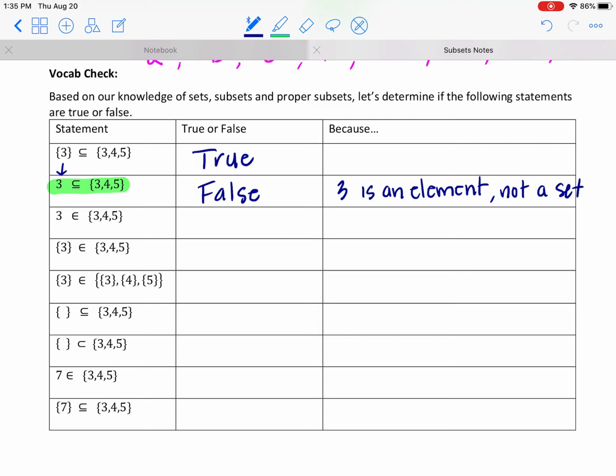Now if we look down from here to here, we left the braces off, but now we've changed the subset symbol to an element symbol. So can we say 3 is an element of the set 3, 4, 5? Yes, that is going to be true. Alright, how about in the next one?